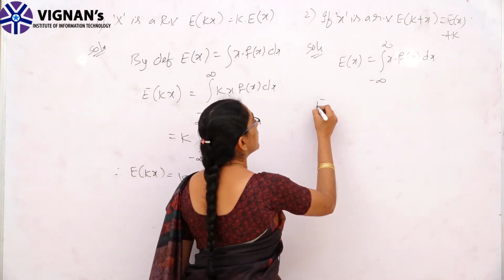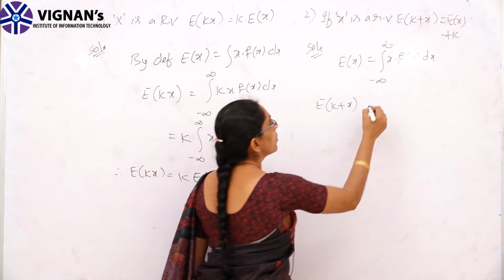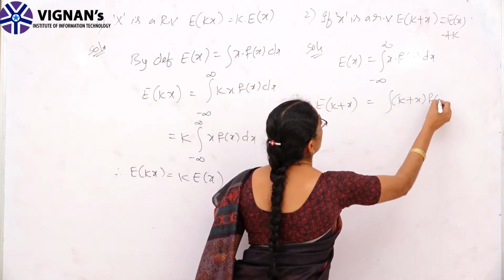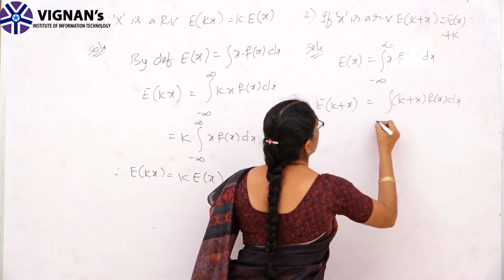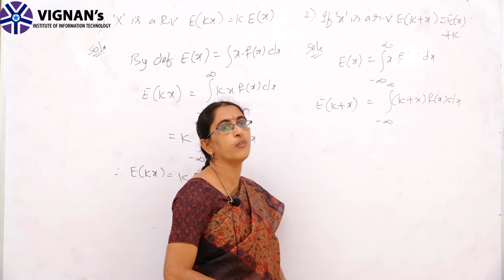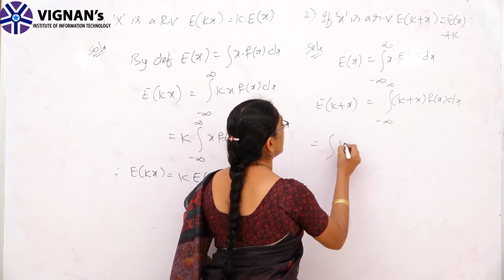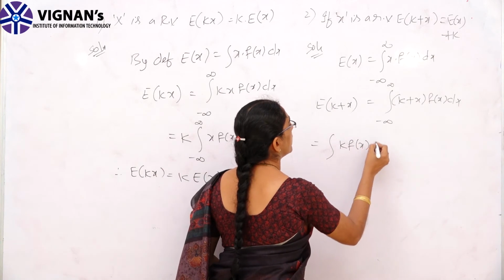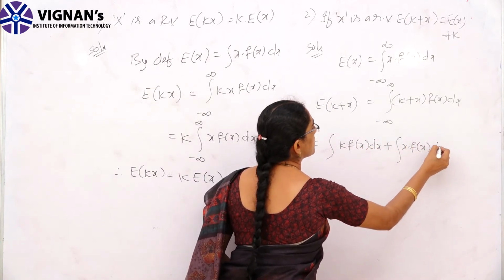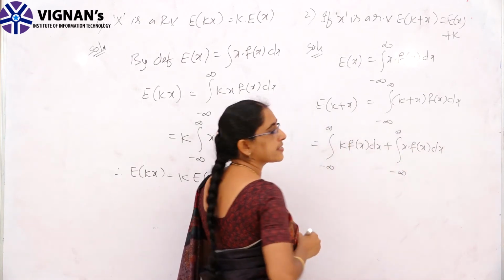When I take k plus x as a function of the random variable, it is the integral of k plus x into f of x dx. It is in the form of the integral of a plus b, so just split the integration: integral k into f of x dx plus integral x into f of x dx, from minus to plus infinity.